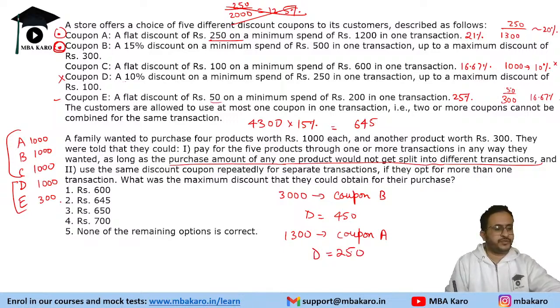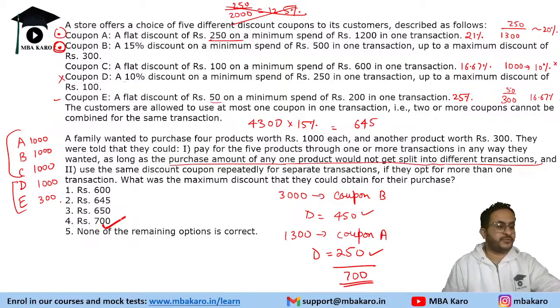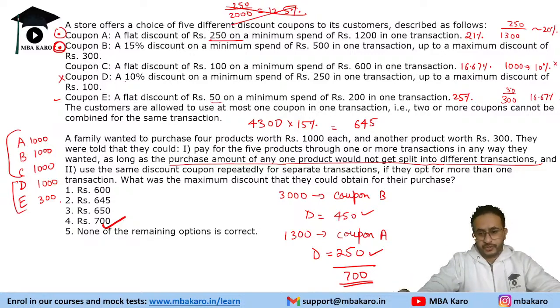Right, so we will get two different discounts. One, a total of 450 when we combine ABC together, and another discount of 250. So the total discount that we will get is 700 rupees. So combining these, we will get a discount of 700. That is the maximum possible discount we can get. Okay, so that is the solution to this question.